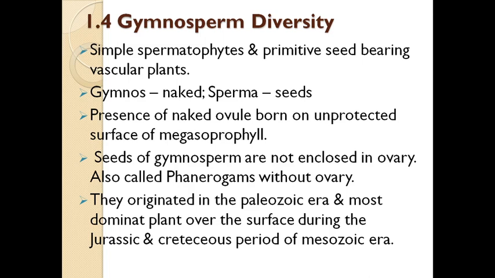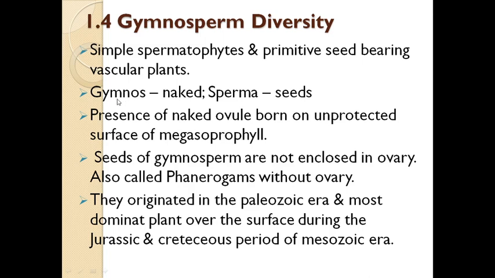Some of these occur in the Arctic circle also. Students, gymnosperms form dense forests in the mountainous ranges of the world at extremely low temperature, in extreme heavy rainfall, and also in extreme heavy snowfall belts.